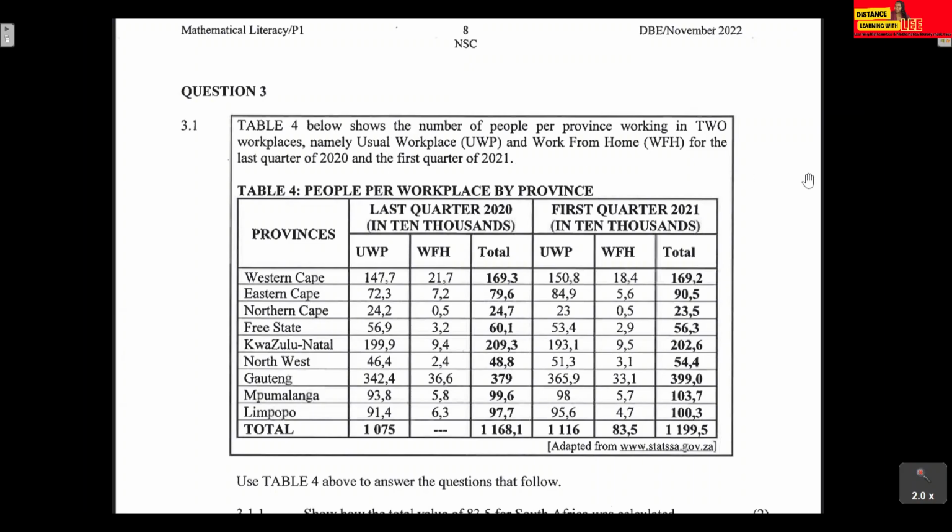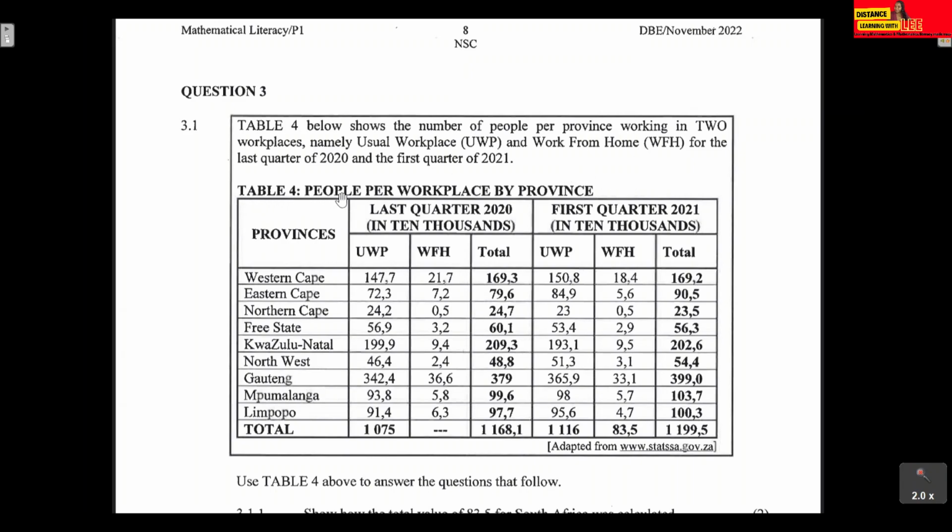Just additional information, guys. We already know that the year can be divided into quarters. When we talk about quarters, we are basically taking your 12 months and dividing that by 4. If you take 12 and divide by 4, you get 3, meaning that the first quarter would be January, February, March. The second quarter would be April, May, June, and so on. So the first quarter has 3 months, the second quarter has the following 3 months, the third quarter the following 3 months, and the fourth quarter the next 3 months. That's what they are talking about there.